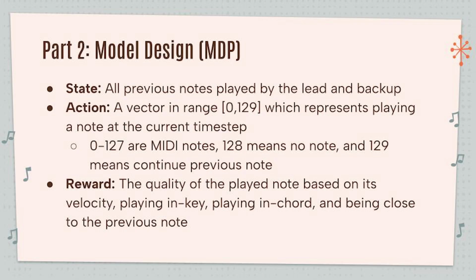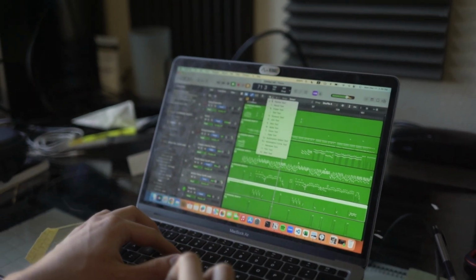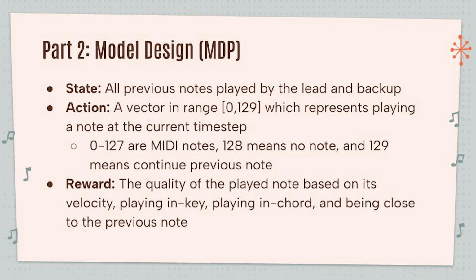Our problem can be formulated as a Markov decision process with the following states, actions, and rewards. The state was all previous notes played by the lead and backup. The action is a vector in range 0 to 129, which represents a note played at the current time step. And the reward is the quality of the played note.